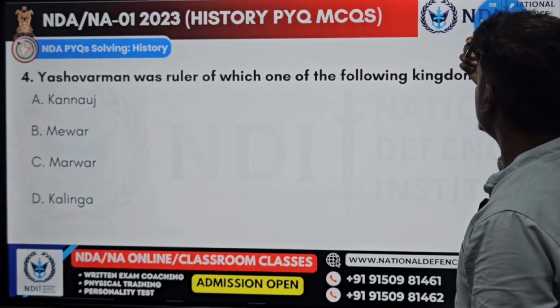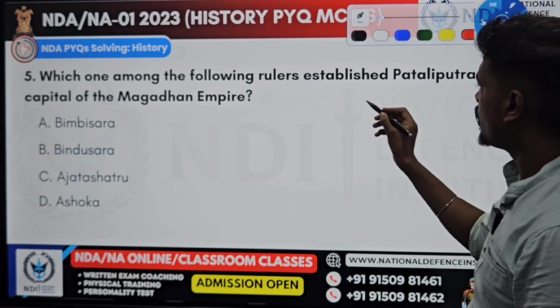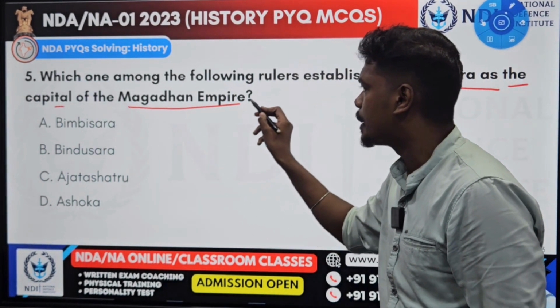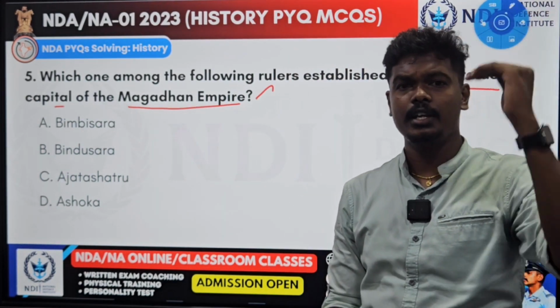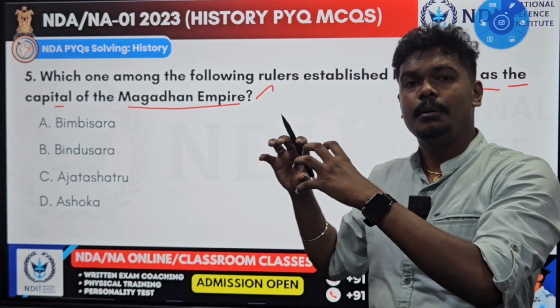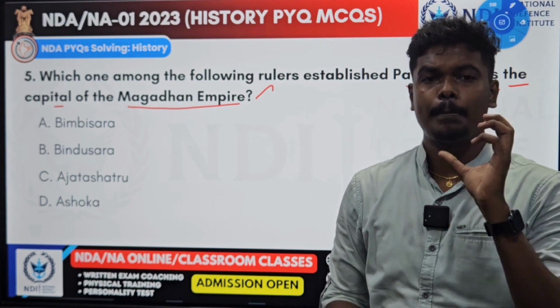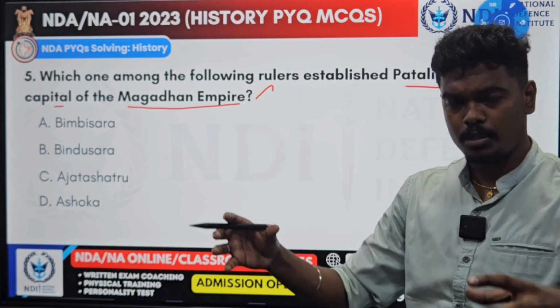And we'll go to the next question. You see the next question. Which one of the following rulers established Pataliputra as the capital of the Magadhan Empire? You all know, during the period when heterodox philosophy reached its peak, at that time only the Magadha empire building started to happen. Out of 16 Mahajanapadas, the Magadha Mahajanapada became very powerful and started to occupy the nearby Mahajanapadas.